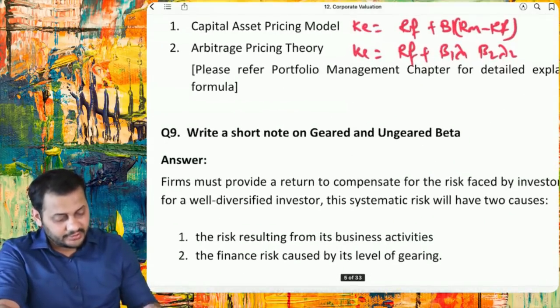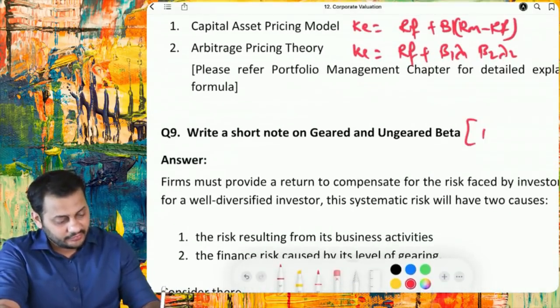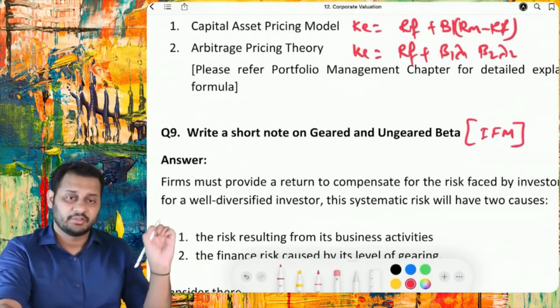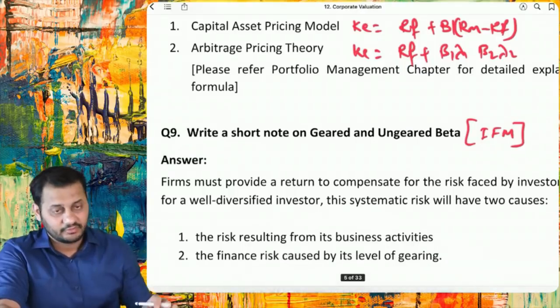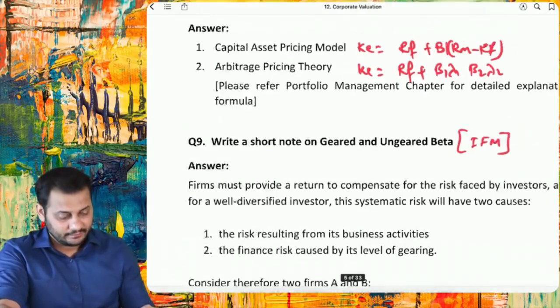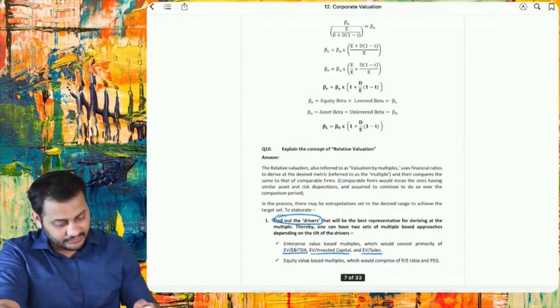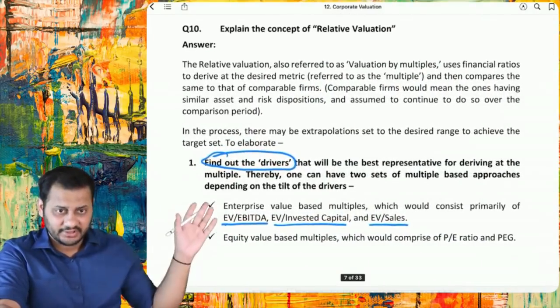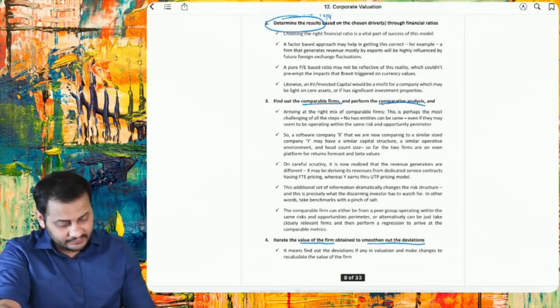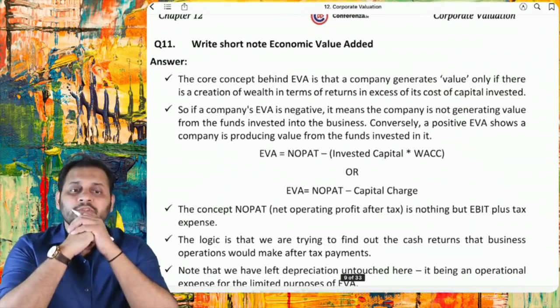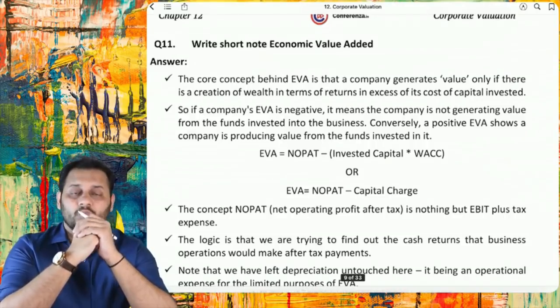Then comes the geared and ungeared beta. This is covered in IFM. You will get that in the IFM, International Financial Management chapter. We have considered this concept entirely in the previous chapter. Then comes relative valuation. I will explain this concept at the end. Then economic value added. We have discussed this also.